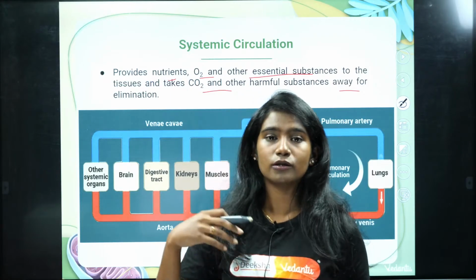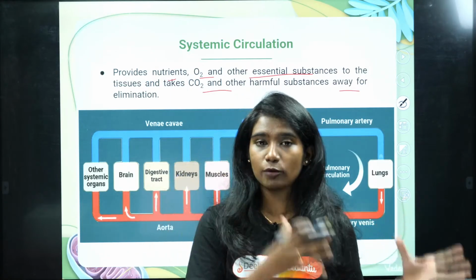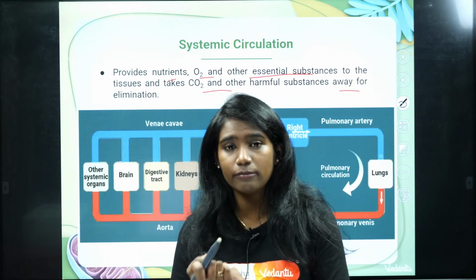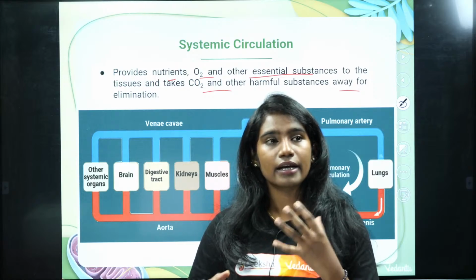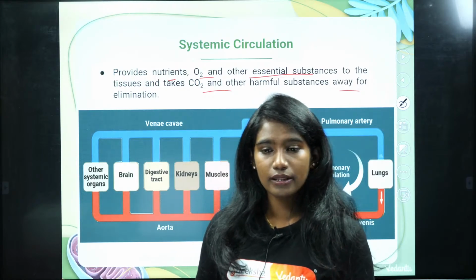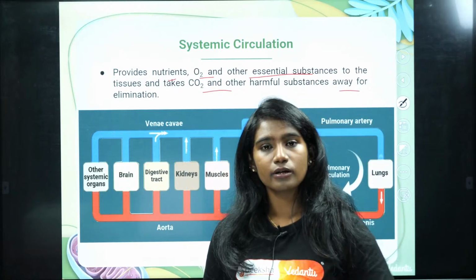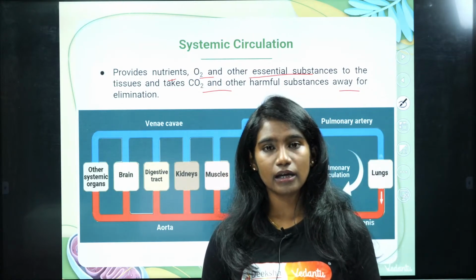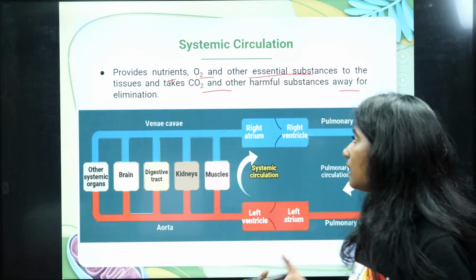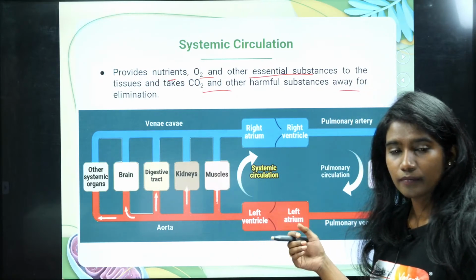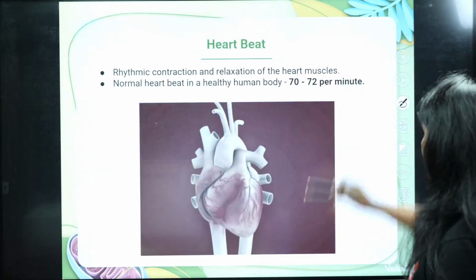If those waste substances get accumulated in our body, they can turn into toxic substances which will be very harmful for us. It can lead to death also. To prevent that, our body has certain mechanisms which play an important role in removing this waste material, and blood carries that waste material away from the tissues. Okay, clear with that? Fine.